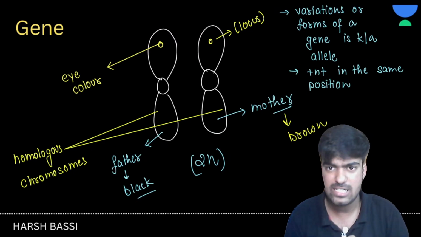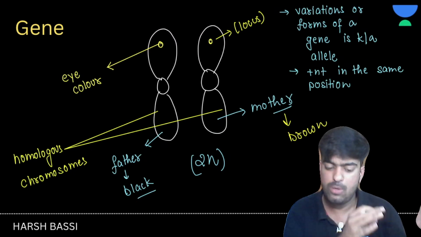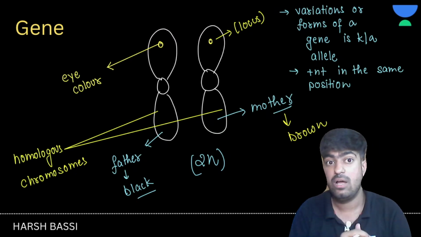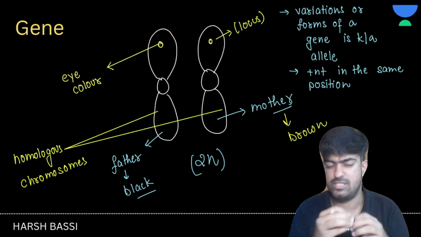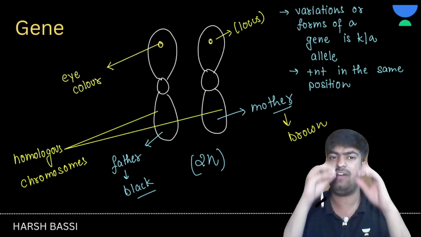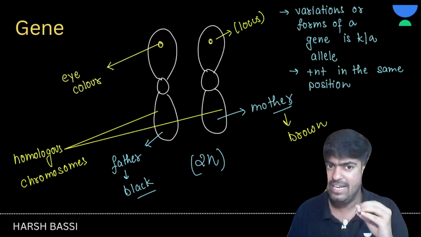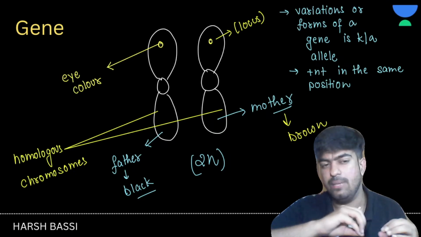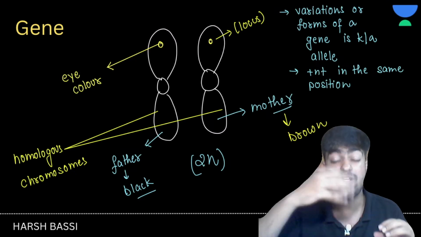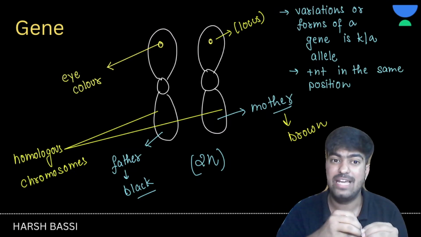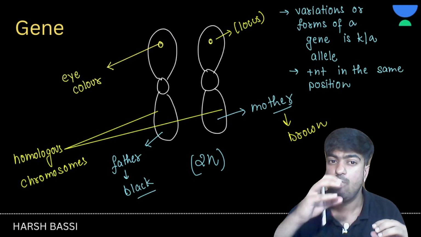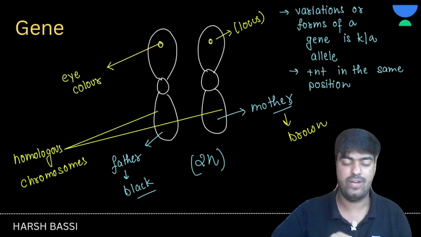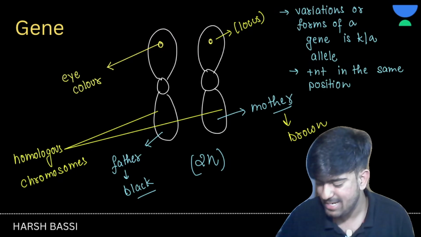I hope it's clear. We discussed the alleles and we discussed the gene. So what was a gene, and what was an allele? I'm going to revise this with you. A gene is a segment of DNA which codes for something. The allele was the different forms of a gene, right?